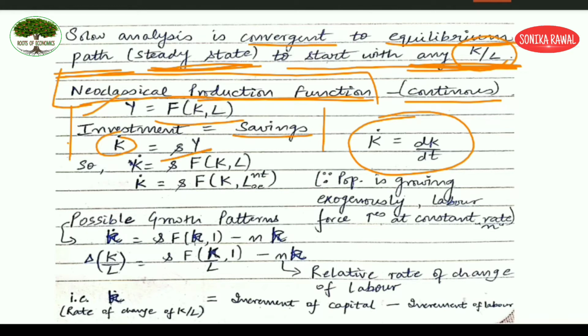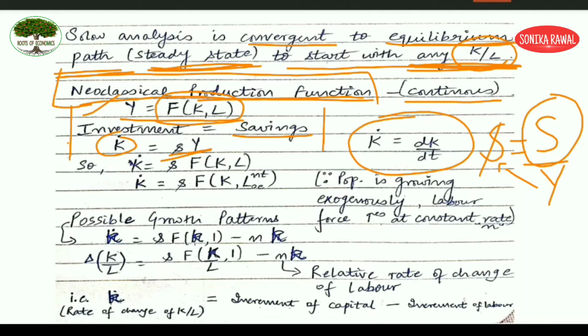Since you have taken the assumption of constant saving ratio, small s is equal to S upon Y. What is this small s? APS is equal to S upon Y. So can you find out the value of capital S? Yes, you will take Y to this side, so it will become small s into Y. That is what you have written here. And Y, you know, is equal to F(K, L). So you are going to replace Y with F(K, L), and the equality becomes K dot equals s F(K, L).